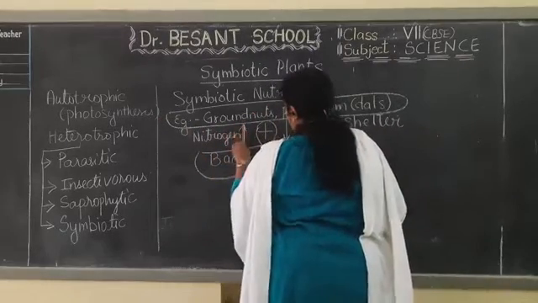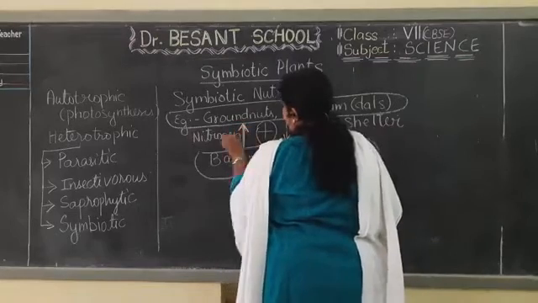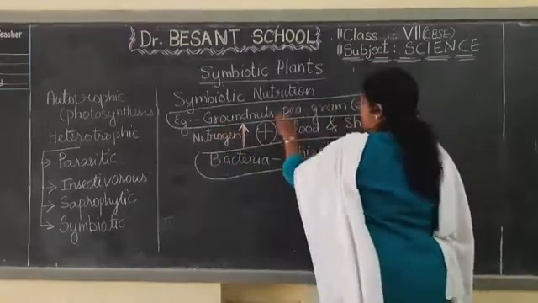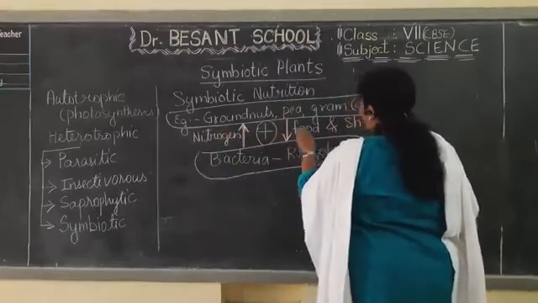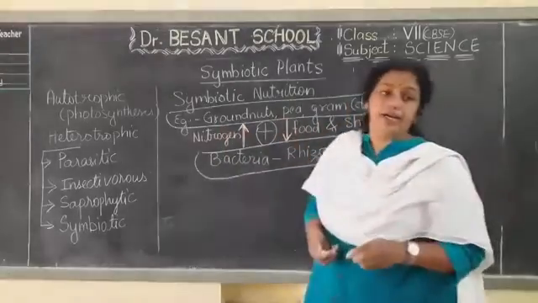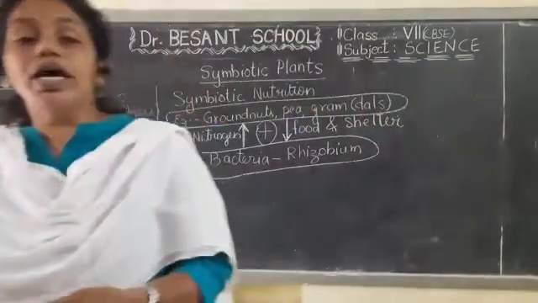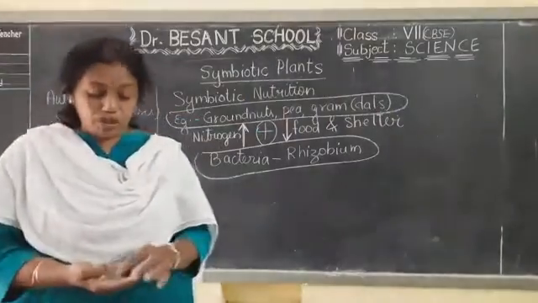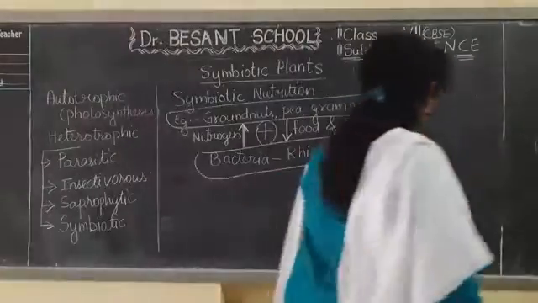The bacteria is giving nitrogen to the plants, whereas the plants are giving food and shelter to the bacteria. Here I have shown the friendship between these two. So I will just draw a diagram also.